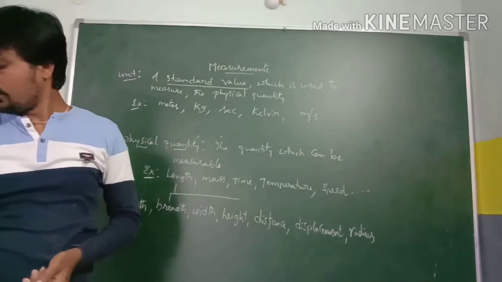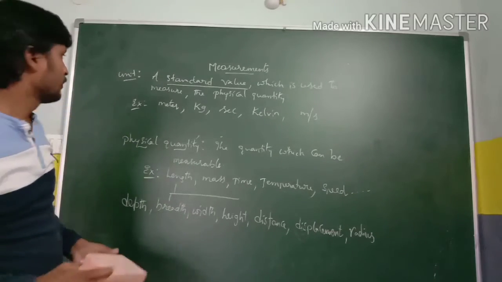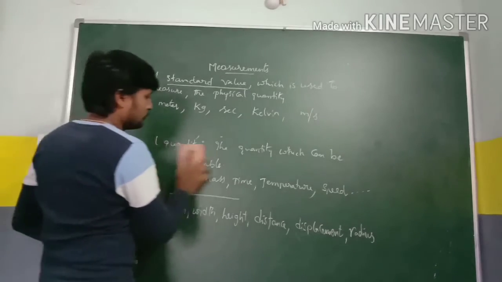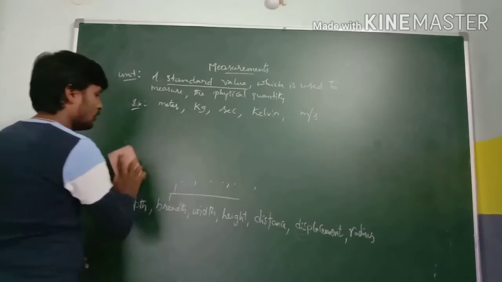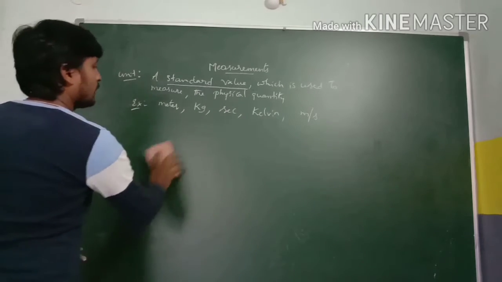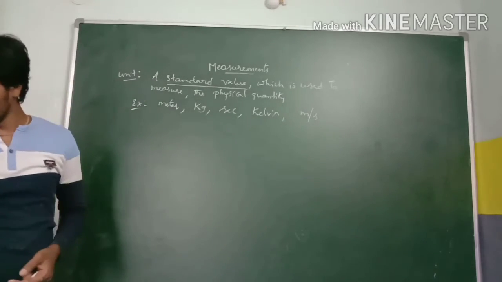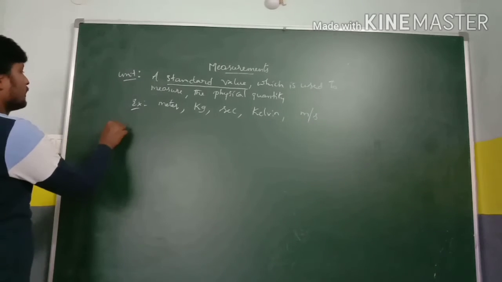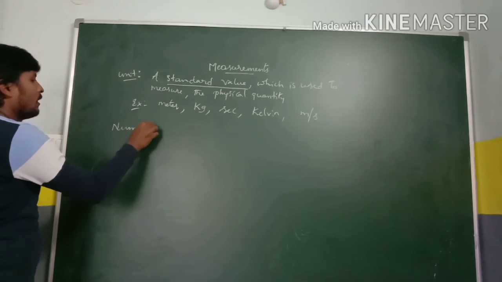Next one is numerical value. What is it? A numerical value is nothing but a number.